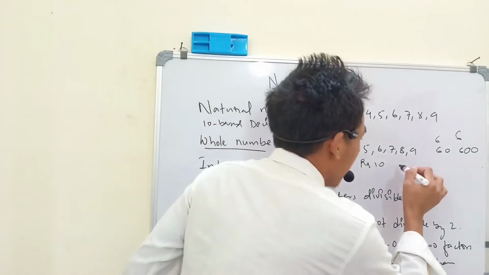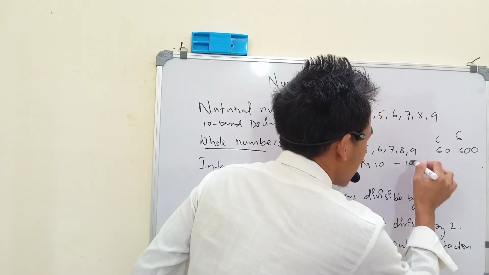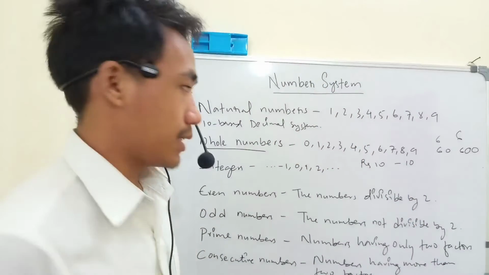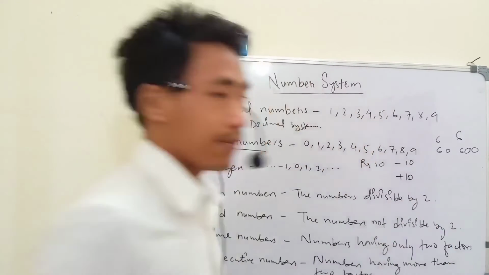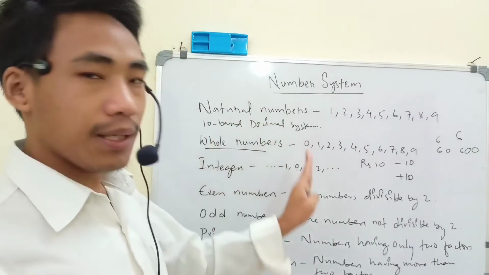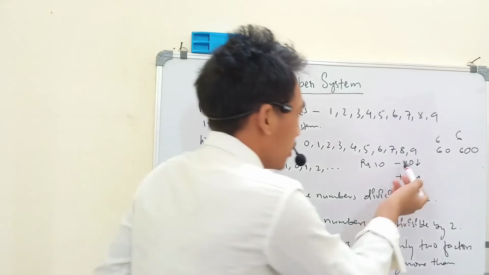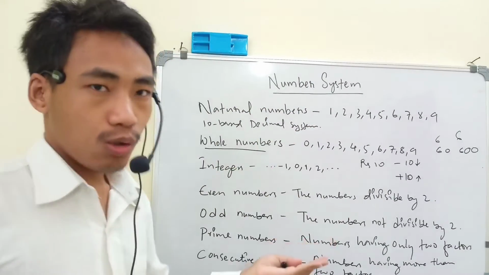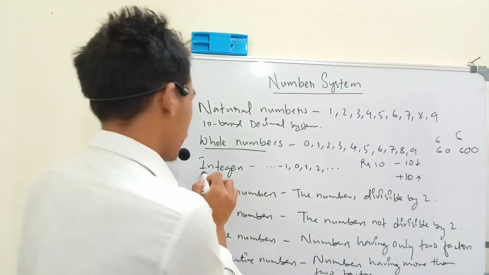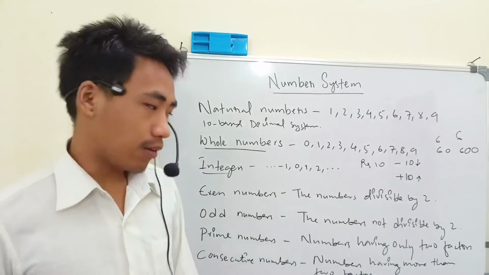For example, if he has to give 10 rupees to the customer, he will represent it by minus 10. If the same 10 rupees the customer has to give to him, then he will represent it by plus 10. Here the confusion becomes very clear about who owes the 10 rupees. So that's why we need the integers in our life.